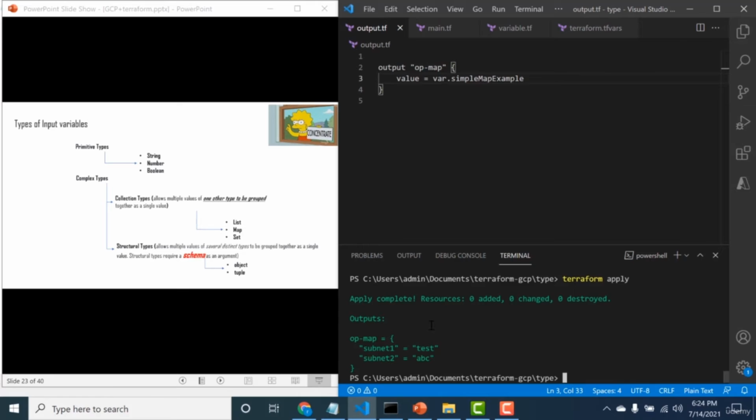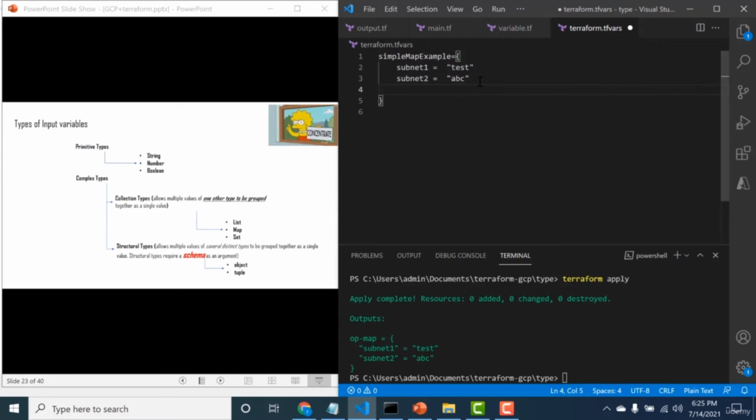Now, if you want the values in your key value pairs to be anything, whether it's a string, a number, or a boolean, then you can change this from string to any. Once you've done that, you can go back to your tfvars and change it. For example, I can have a subnet 3 and set it to a boolean, true, and I can have one more, subnet 4, and set it to a number. If I set it to any, that means it will take any value.